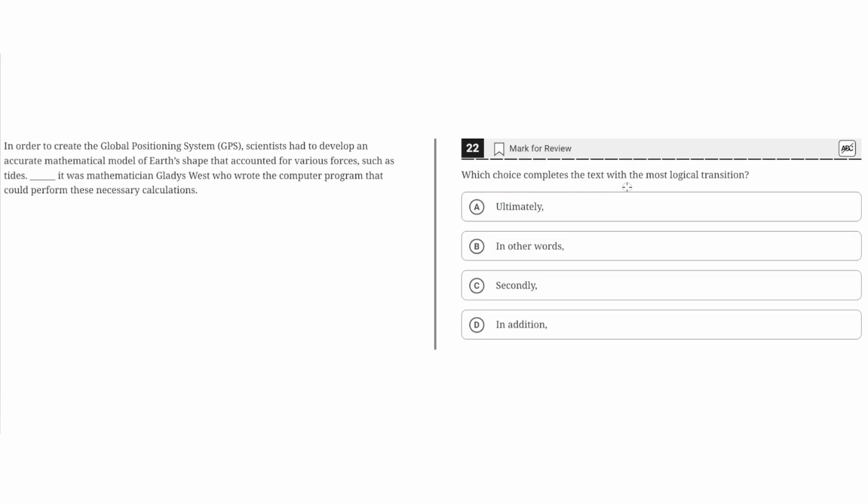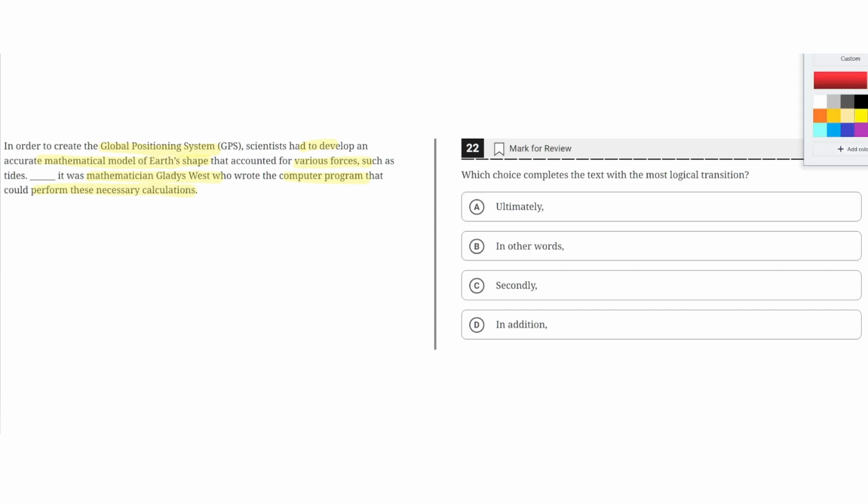Which choice completes the text with the most logical transition? In order to create the Global Positioning System, GPS, scientists had to develop an accurate mathematical model of the Earth's shape that accounted for various forces, such as tides. Blank, it was mathematician Gladys West who wrote the computer program that could perform these necessary calculations.